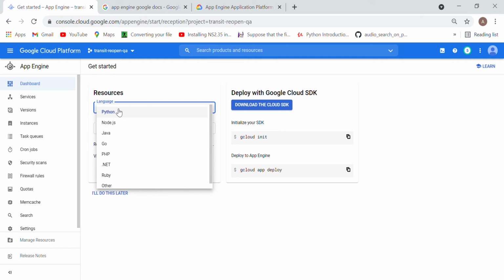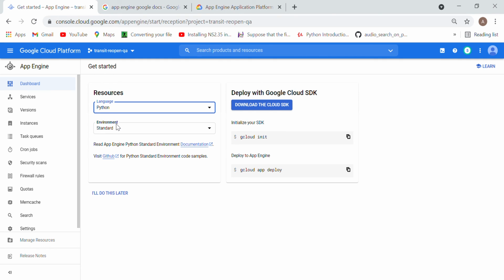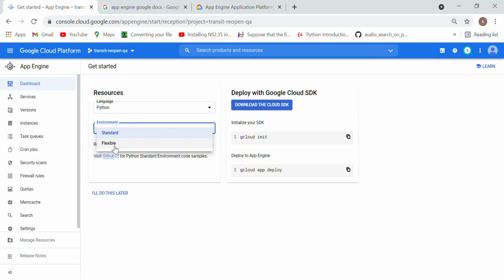Suppose I am selecting Python. It asks for the environment, standard or flexible. When you select flexible environment, you can scale up or reduce your features, but I don't want that, so I will keep it as standard only. Once you are done with this, it will ask you to download the SDK. Once you click download SDK, you need to run this command on your console here.